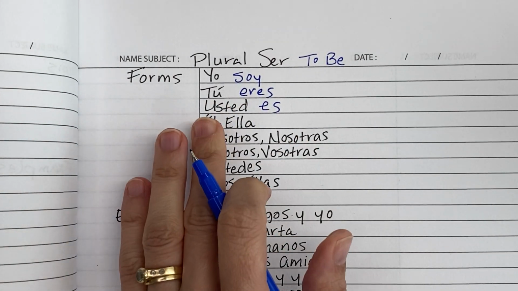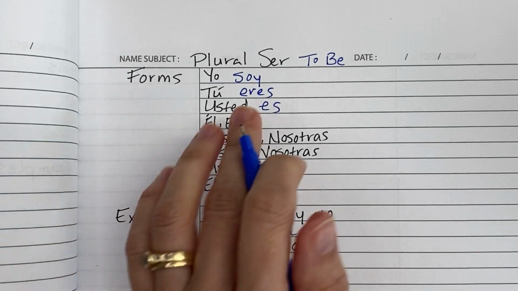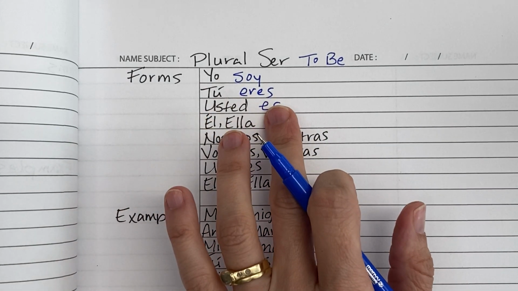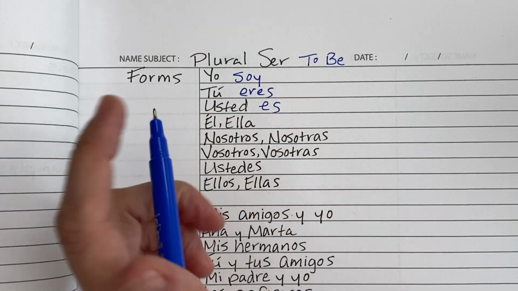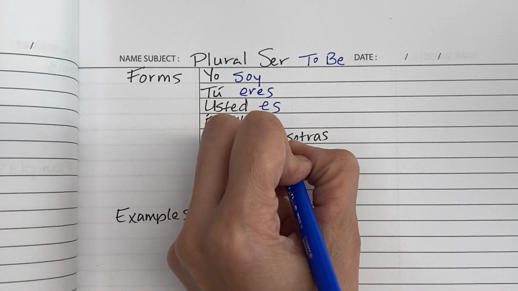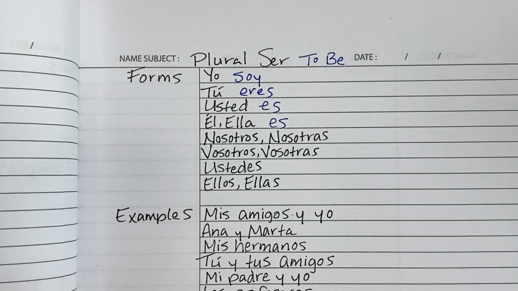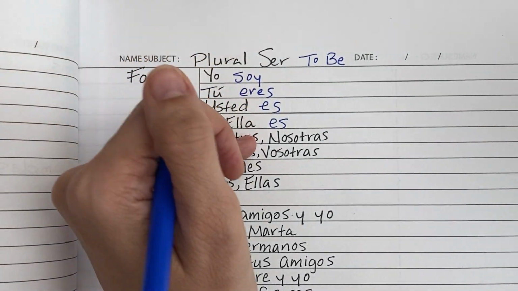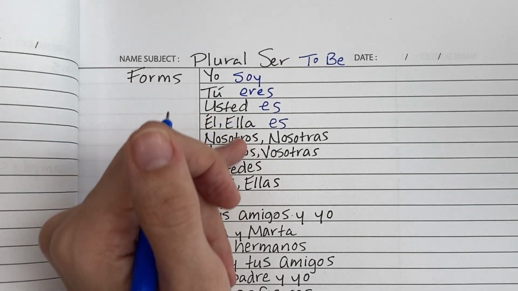Okay. And then he is or she is, we're going to use the same form as we do with usted. So usted es is you are in the formal register. He is would be él es, and she is would be ella es. So those are the singular forms. Those are the ones that we learned in the last lesson. Now we're going to look at the plural forms.